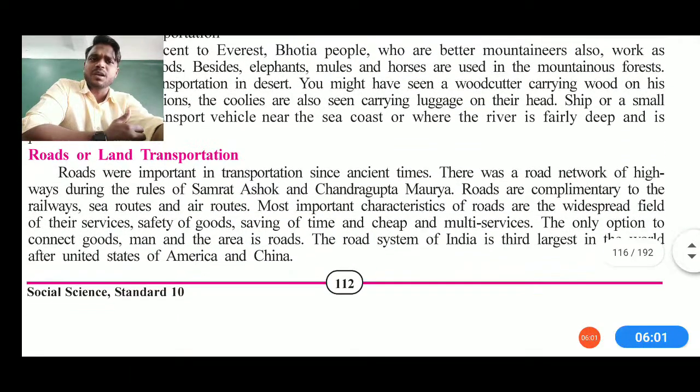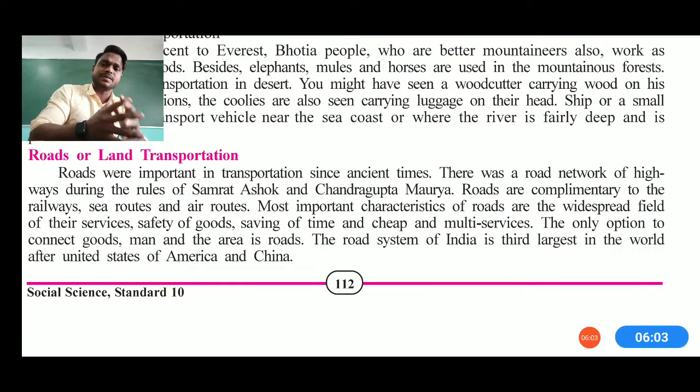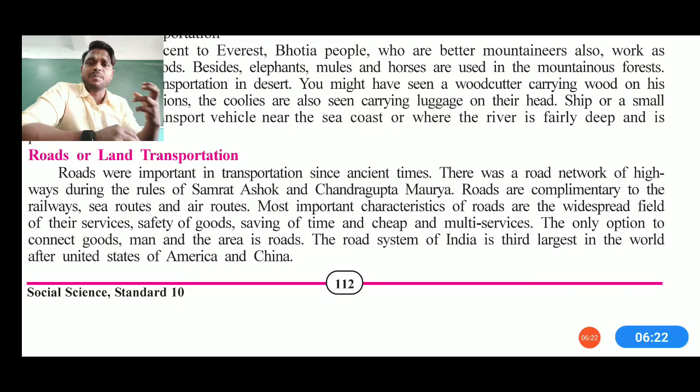So now we'll be talking about the modern system. See, my dear students, page number 112, the modern system says that roads have been improved in transportation since ancient times, and there was a network of highways in rural areas also, in the rule of Samrat Ashoka and Chandragupta Maurya, when roads were developed. It means that, complementary to the railways, sea routes and air routes, the most important characteristics of roads are that they are widespread and connected internally.